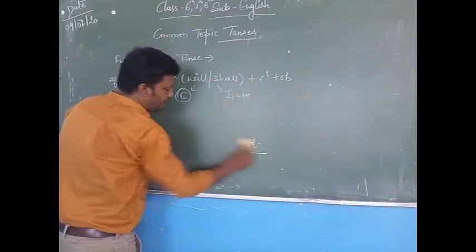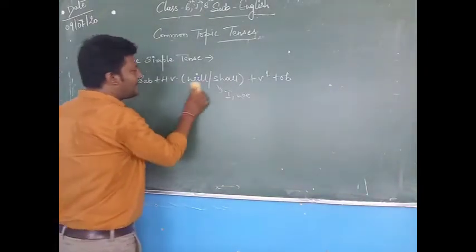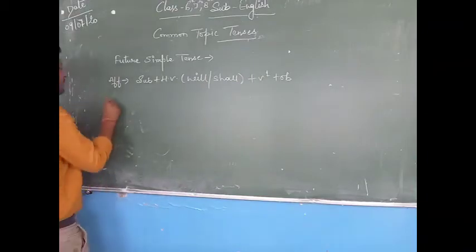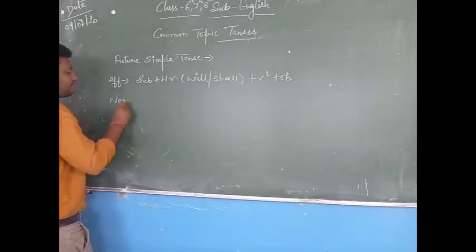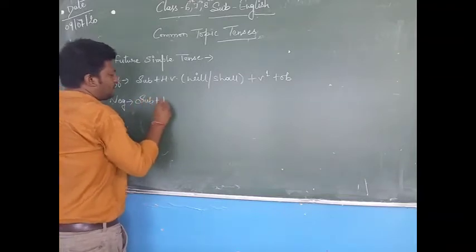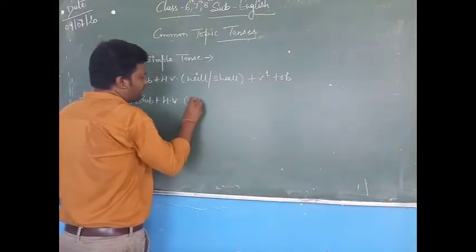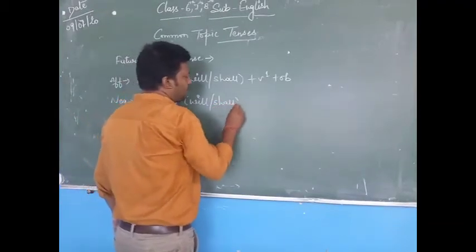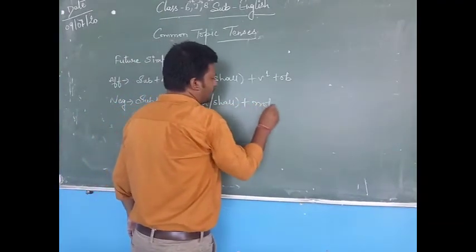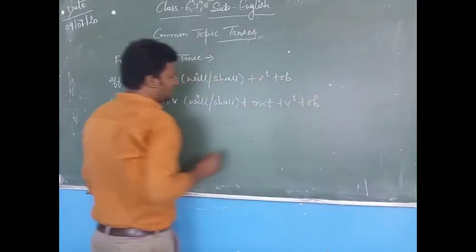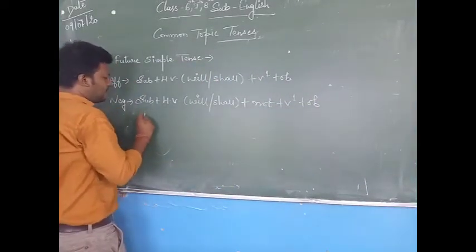Now we will understand the negative formula. So negative is subject plus helping verb, that is will or shall, plus not plus verb first form plus object. Let's frame a sentence.